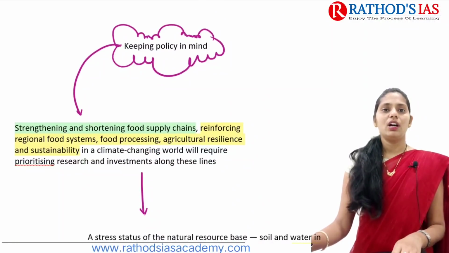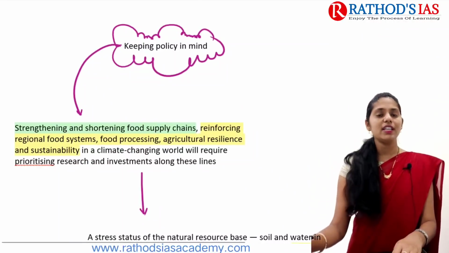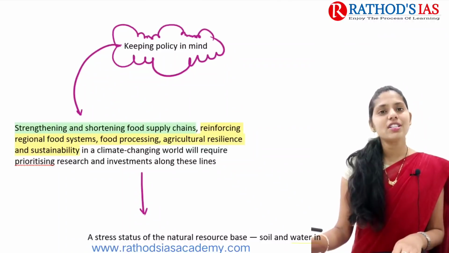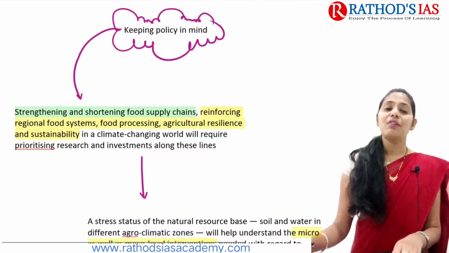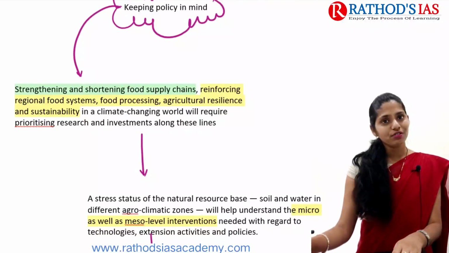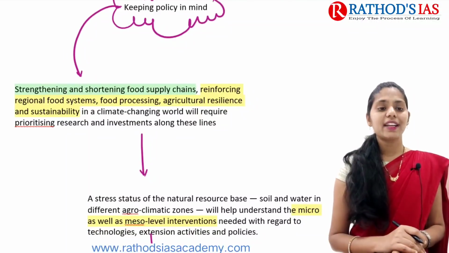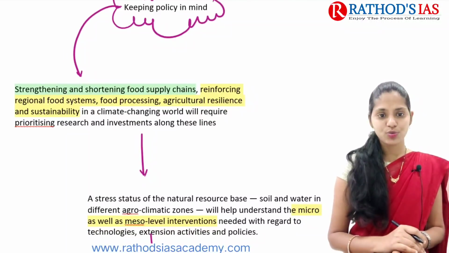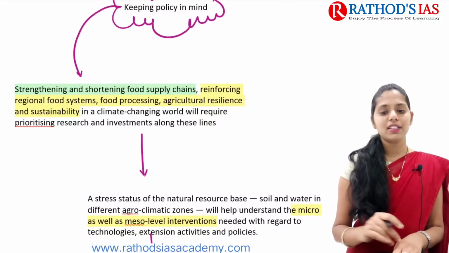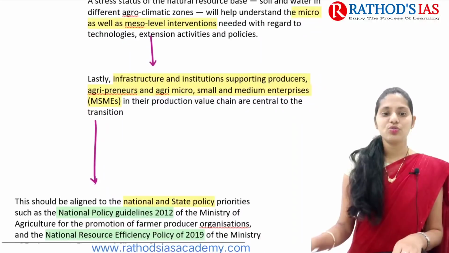Okay, so what is the way forward? The way forward is that we need to keep policy in mind. We need to strengthen the food supply chains first of all, and reinforce regional food systems. We need to focus on food processing so that we can decrease the wastage of food, and focus on agriculture resilience and sustainability as well, and on the challenges that are mainly because of climate change as well. So these are some important things that we need to focus on.